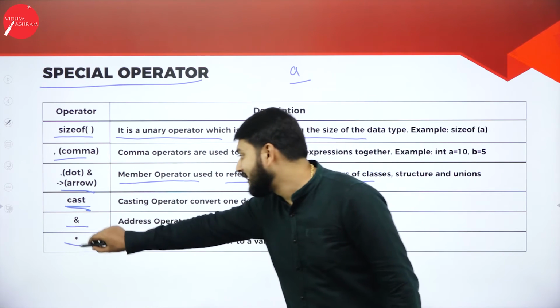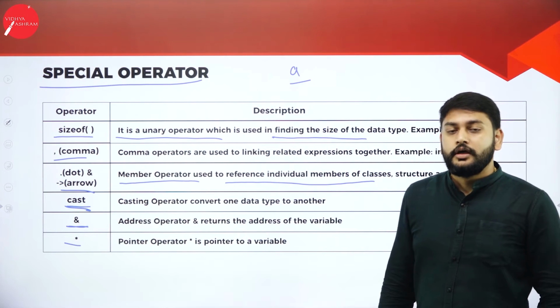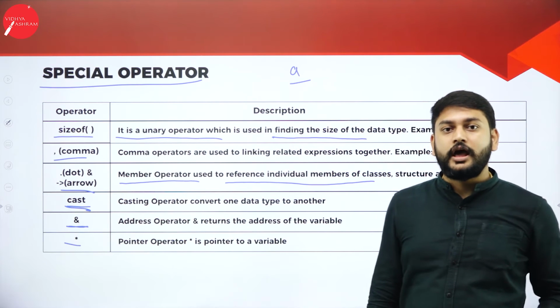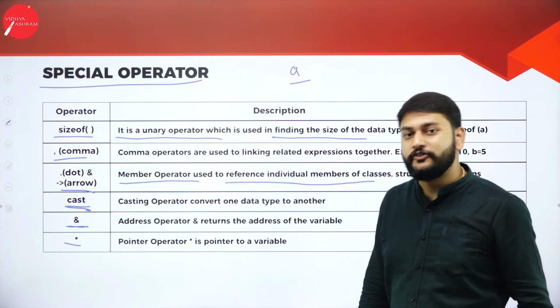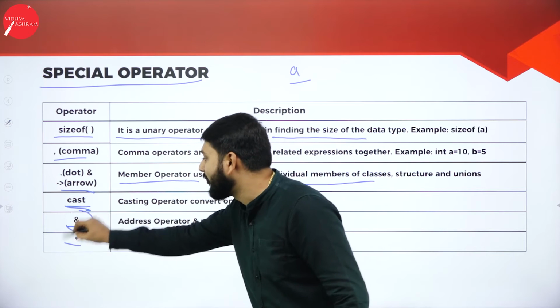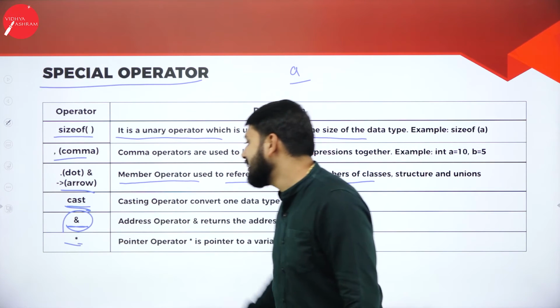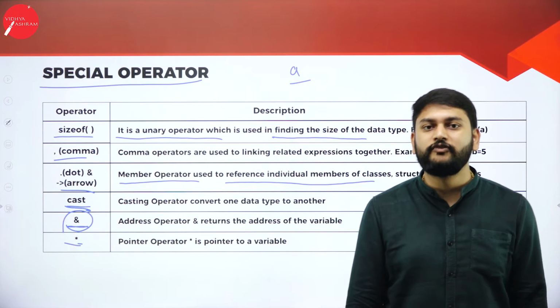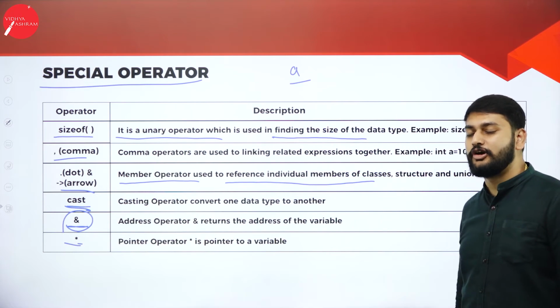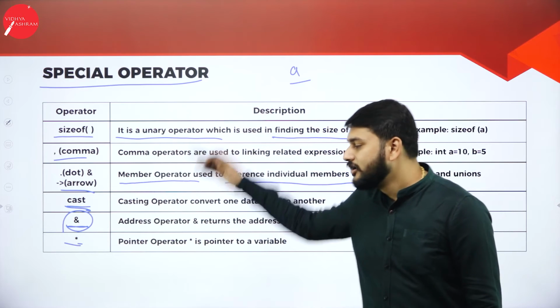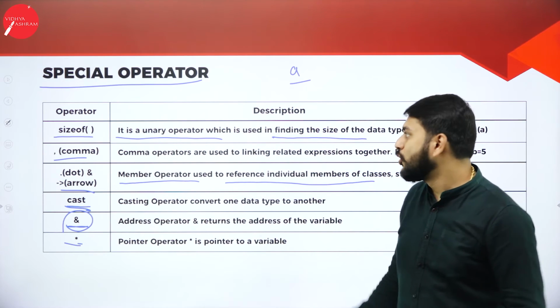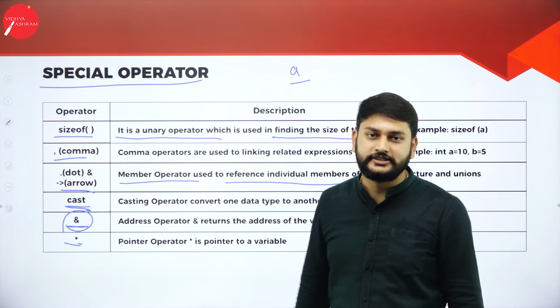Then ampersand. Listen here, ampersand. I don't know my friend's house address. If I want to know the address of my friend, I have to use this operator, that is ampersand. The same way I have star. Star is a pointer operator. I will be explaining what exactly this pointer is all about in the coming classes. Just to know, these are all the operators that you have under the special operators.